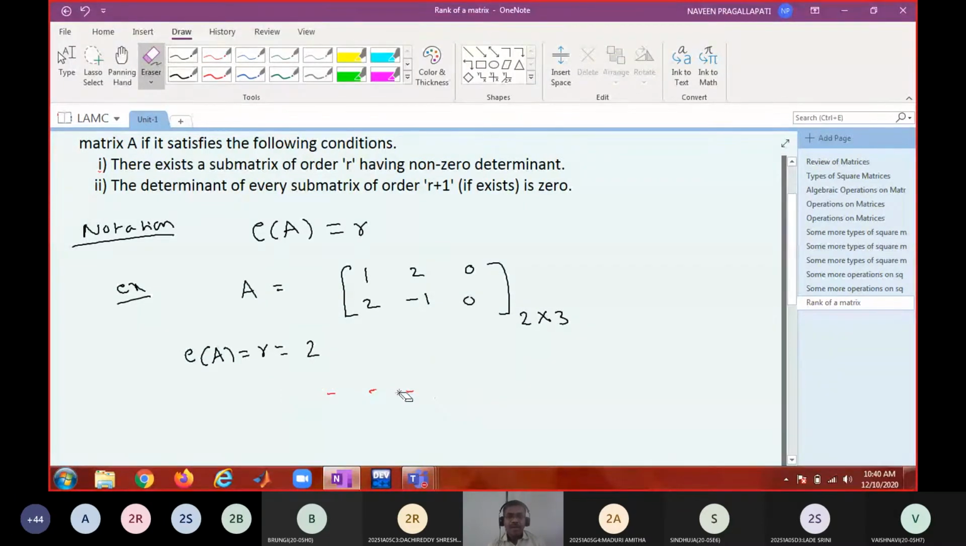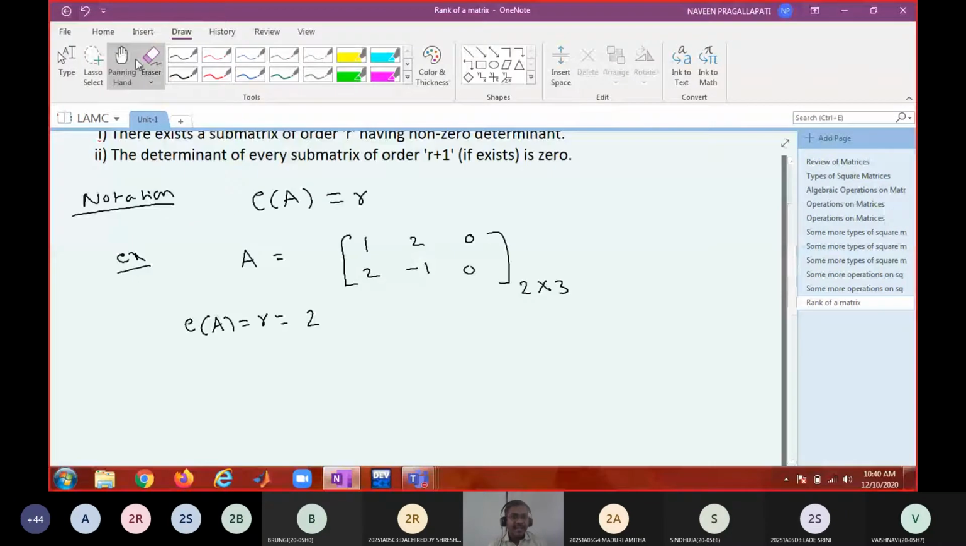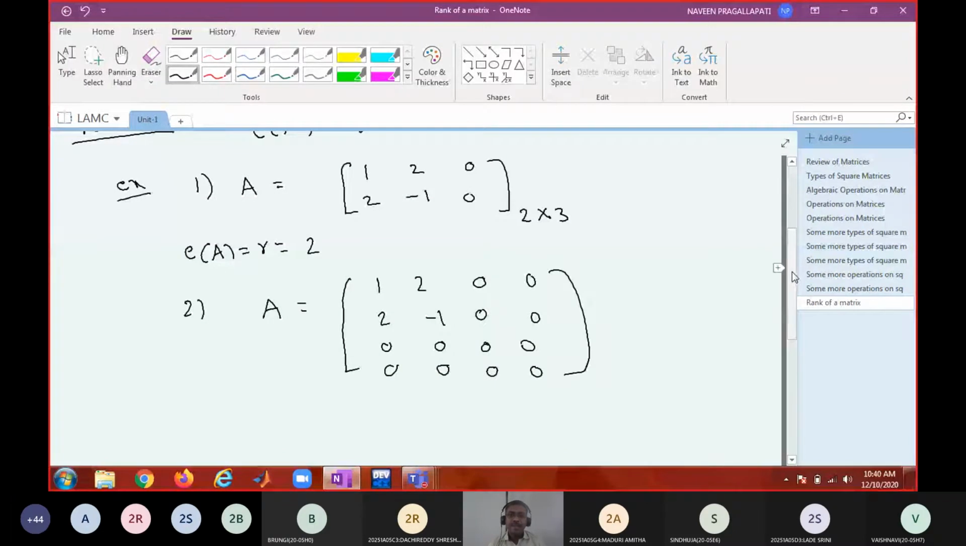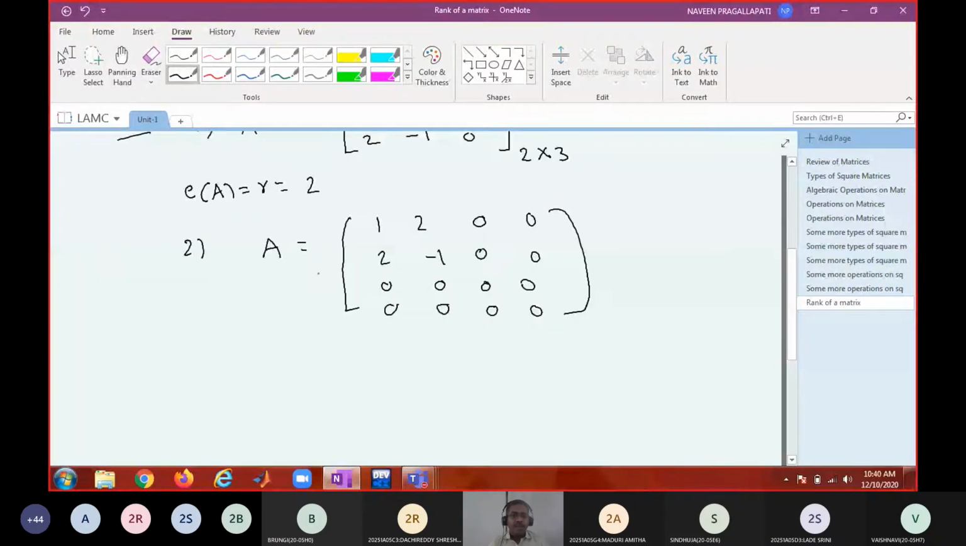So this is an example. Now let us consider another example. I just slightly modify this matrix. A equals 1 2 0 0, 2 minus 1 0 0, 0 0 0 0, 0 0 0 0. Is that okay? Now what can I say? This is a 4 by 4 matrix. What could be the rank of the matrix?